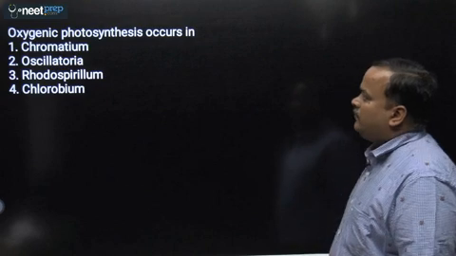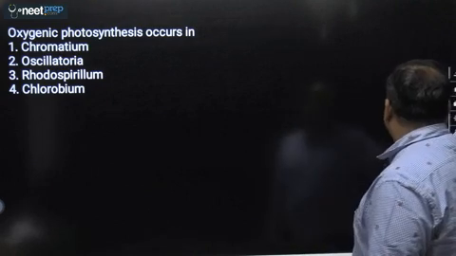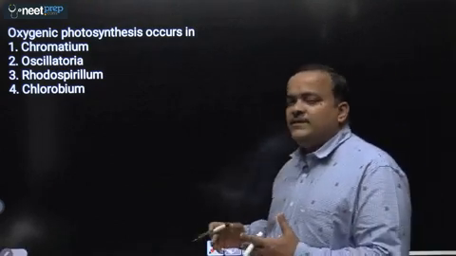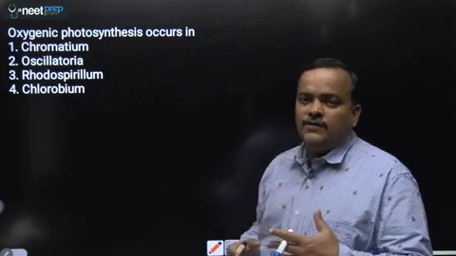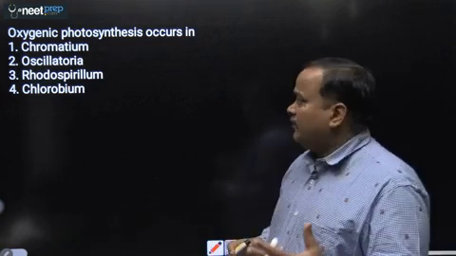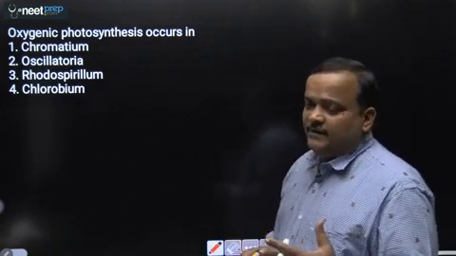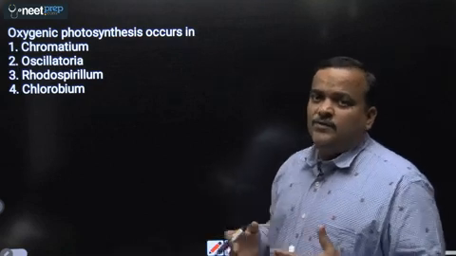Next question. Oxygenic photosynthesis occurs in. Okay. So oxygenic photosynthesis means there is evolution of oxygen during the process of photosynthesis. So oxygenic photosynthesis will take place in higher plants and blue-green algae.